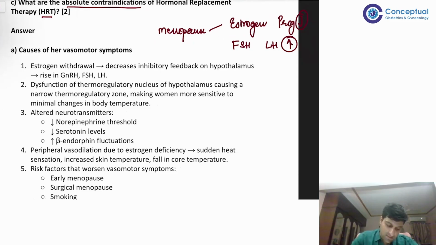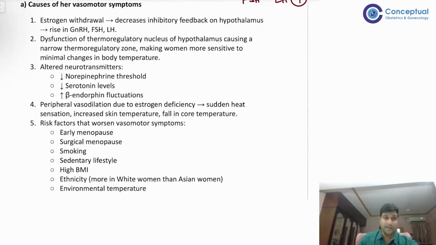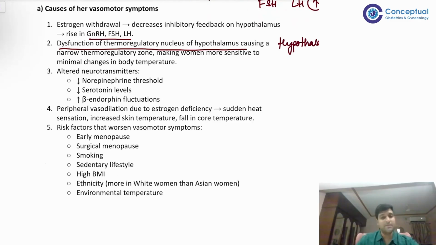So because of this, there is a dysfunction of the thermoregulatory nucleus of the hypothalamus. Because of withdrawal of estrogen, there is an increase in FSH and LH, a rise in GnRH, FSH and LH. Because of that, the thermoregulatory nucleus of the hypothalamus is being affected, and there is the hot component. The patient will feel hot. Did this make sense?